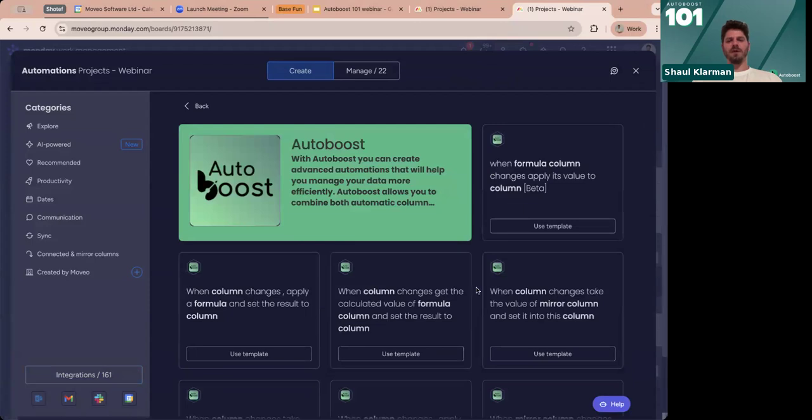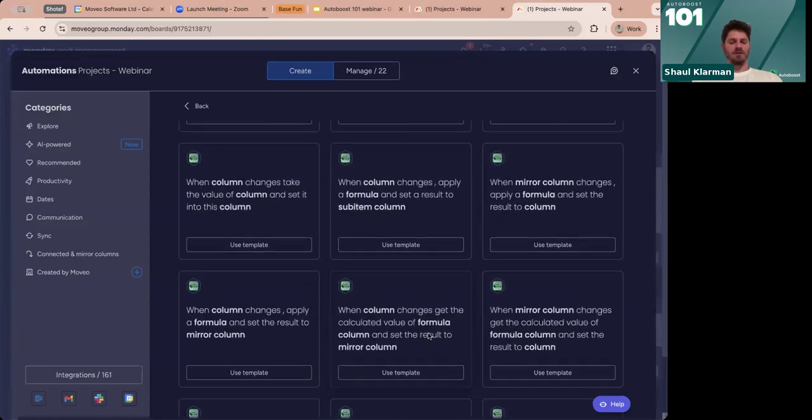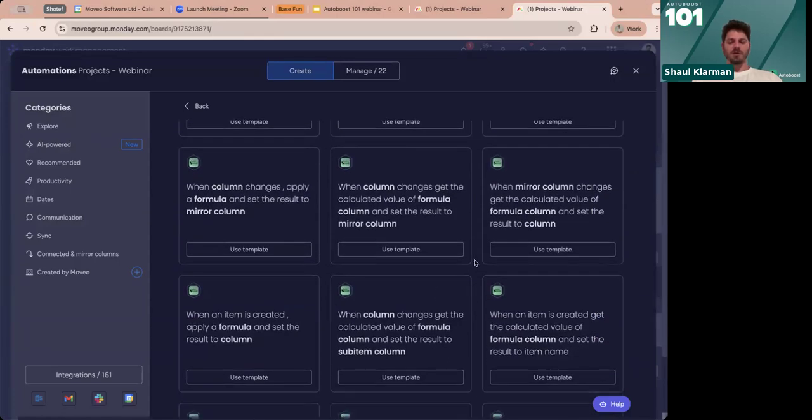We can see that we do something like: when trigger occurs, when a column changes, then get the calculated value of a formula column, the value, and set the result into the destination column. Most of those use exactly this kind of method of thinking. So if you have this structure in your mind when you come to this page, you can really work out exactly what you want to do.